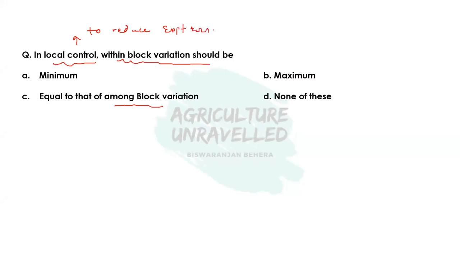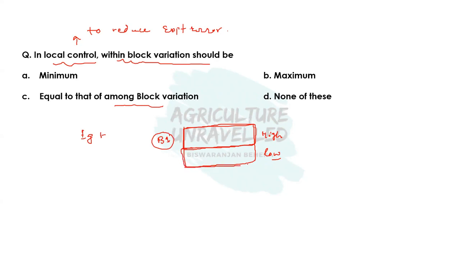So how will this local control reduce the experimental error? Local control generally uses the blocking technique. So what is this blocking technique? I'll give a small example. Suppose we have a field in which there is a fertility gradient, and clearly this side of the field has a high fertility and this side of the field has a lower fertility. So what we'll do is group this side of the field into one block, and we'll call this block 1, and we'll group this side of the field as block 2.